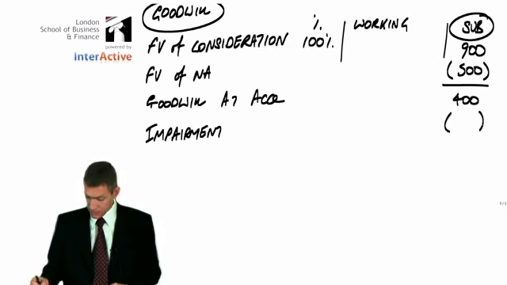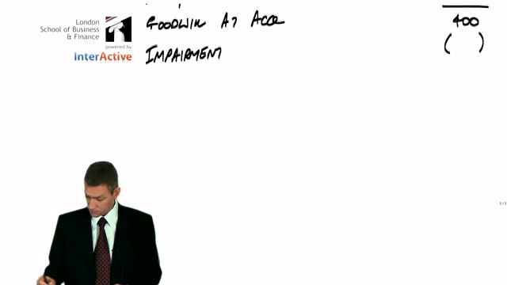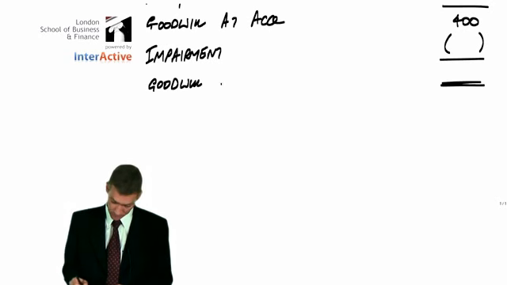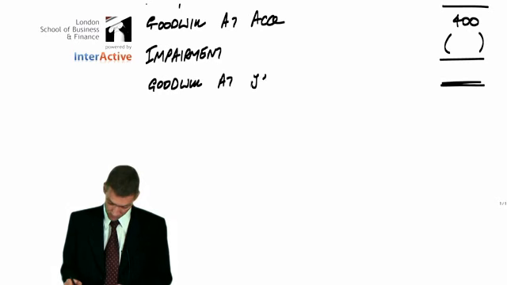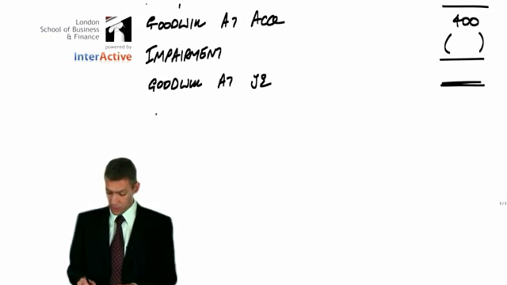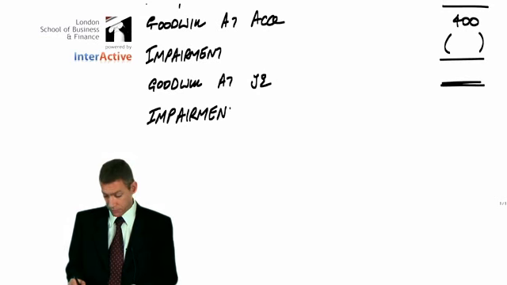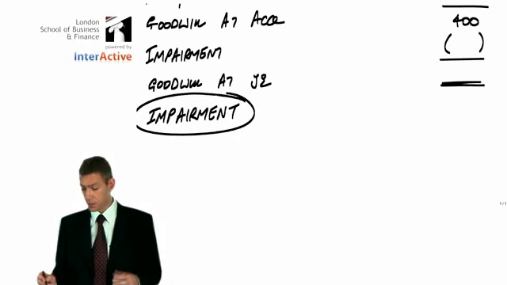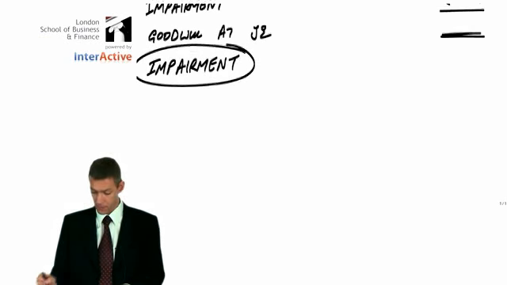And when we've accommodated that impairment, that will give us the goodwill at the year end, which is what we really need. The goodwill on the balance sheet, right? In order to calculate the impairment, we need to look at the recoverable value of the subsidiary. And we need to compare it to this other thing called the carrying value.